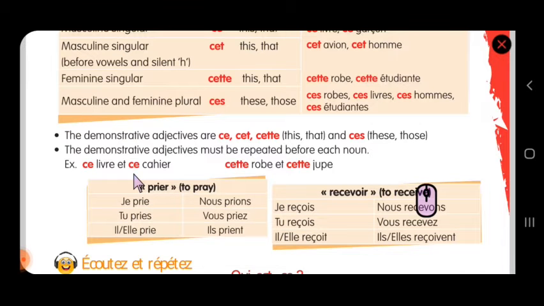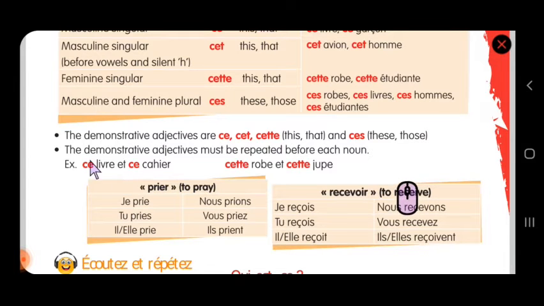That is important. Why? Because some objects might be masculine and some objects might be feminine. But in English, we will not do this. This book and this pen. In English you can say, I like this book and pen, together also, but in French you cannot say it together. Ce livre et ce cahier. This book and this notebook. This is how we have to say.